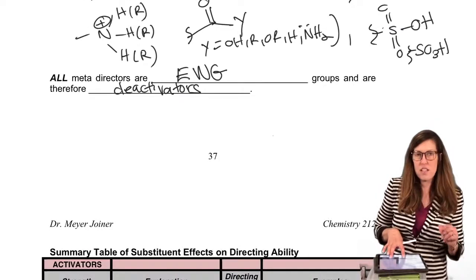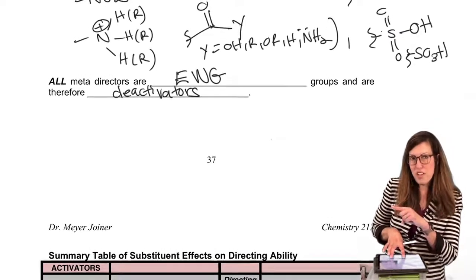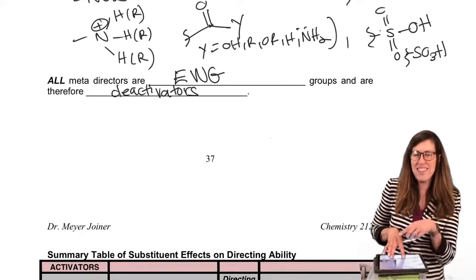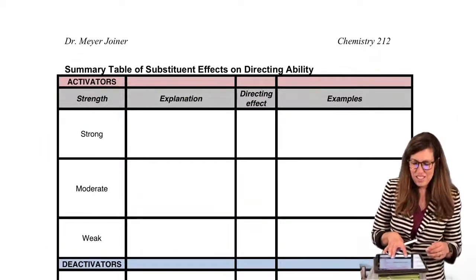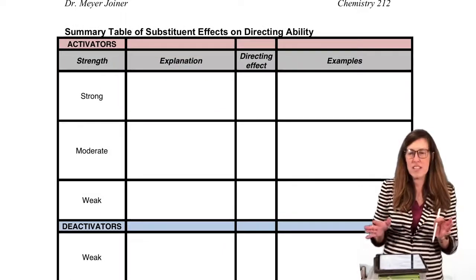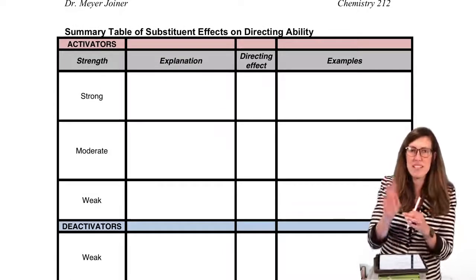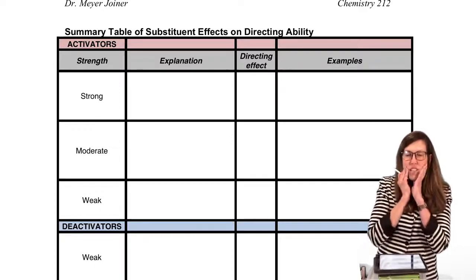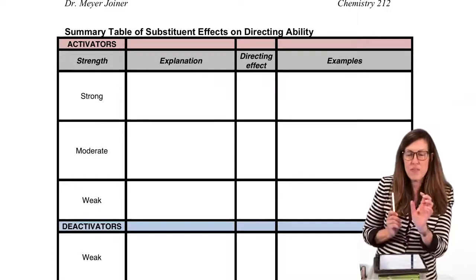Unlike the ortho-para director, which happens to have the strange cousin deactivator in its family, the halogen. Let's summarize this all just so we can recognize them, because we're going to be throwing benzenes at you with groups on them, and you're going to have to stop and think and say, okay, is this activating the ring? Is it deactivating the ring?